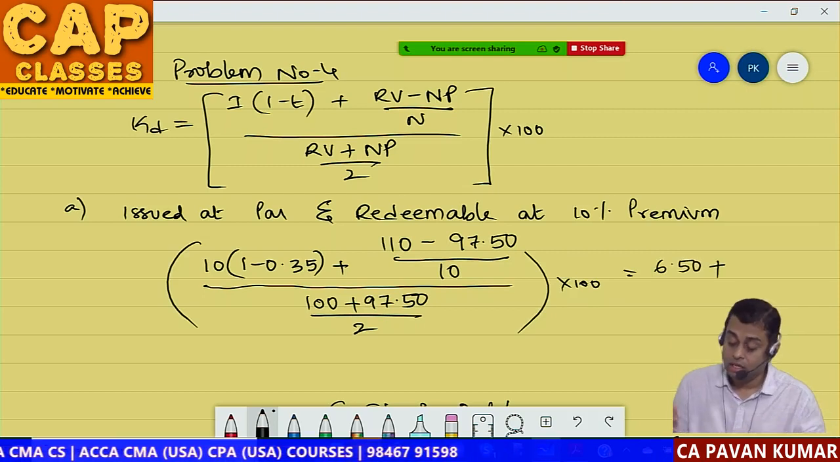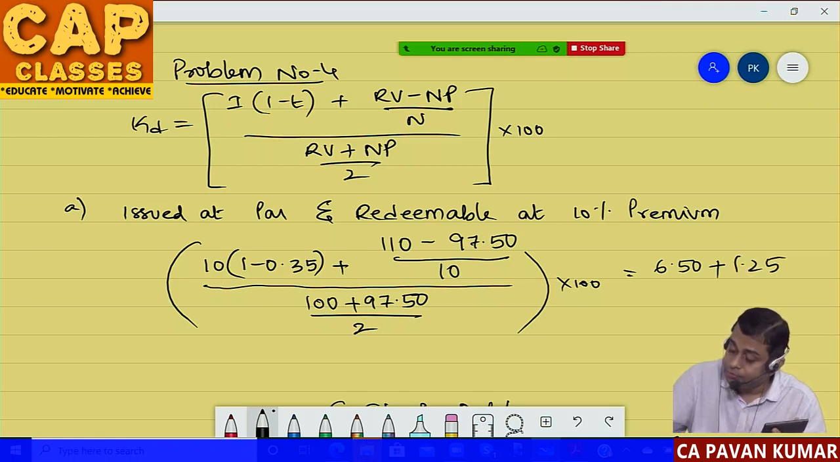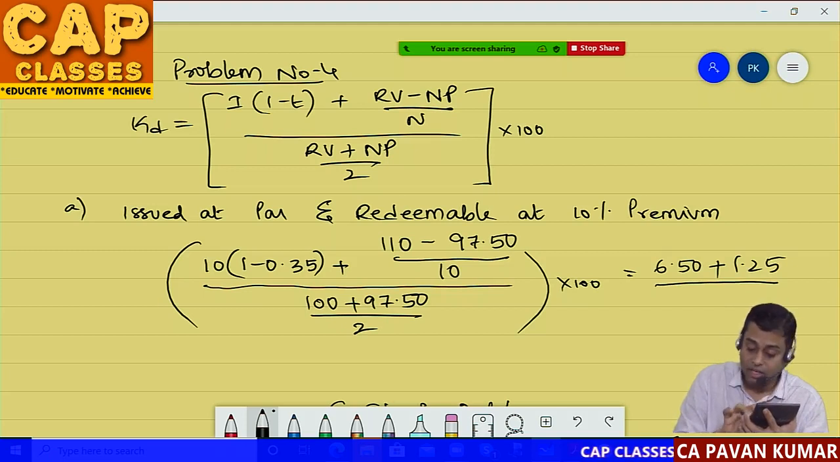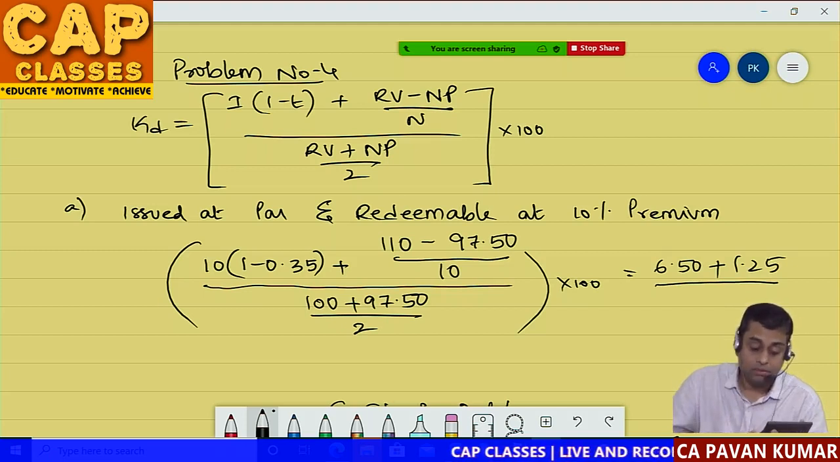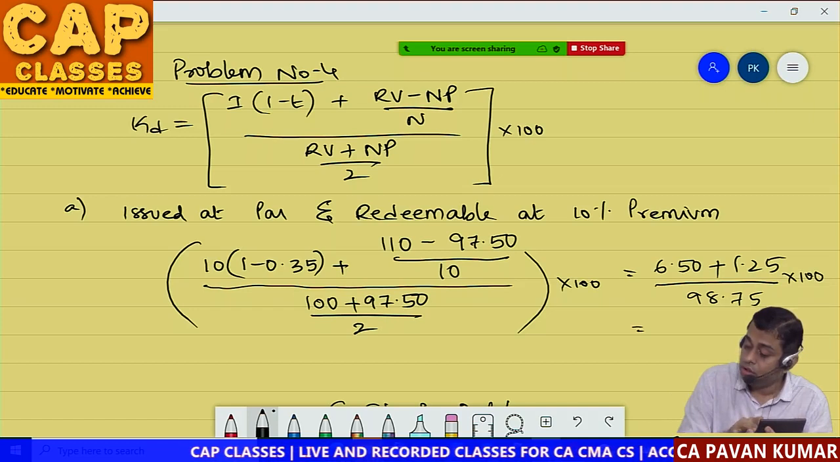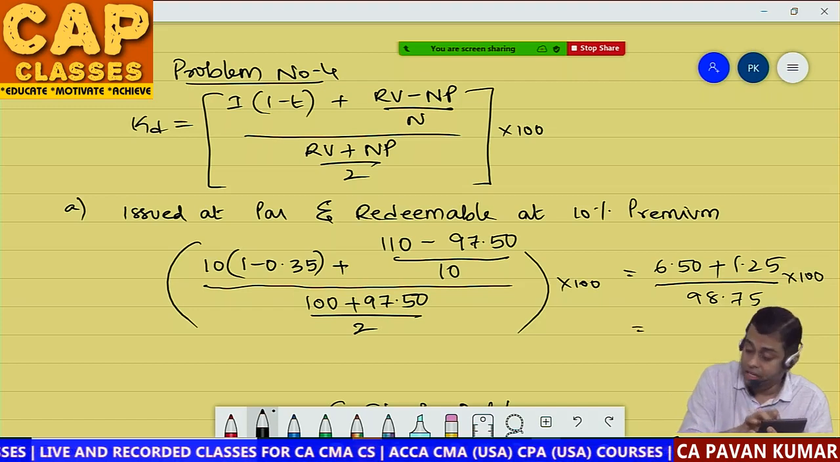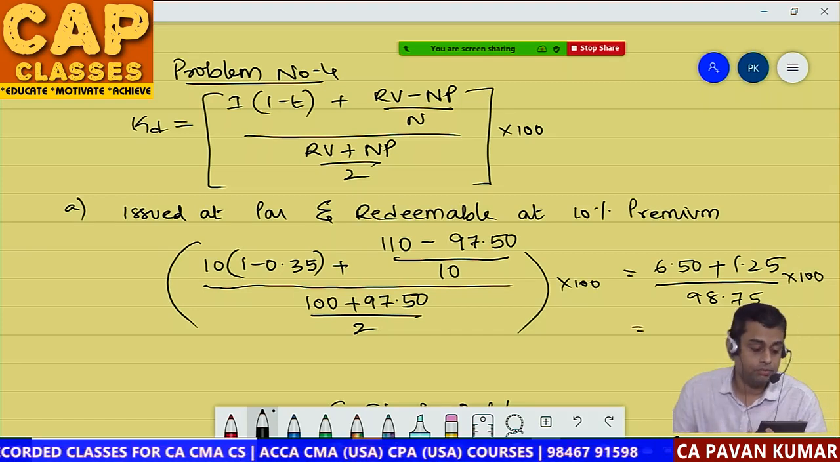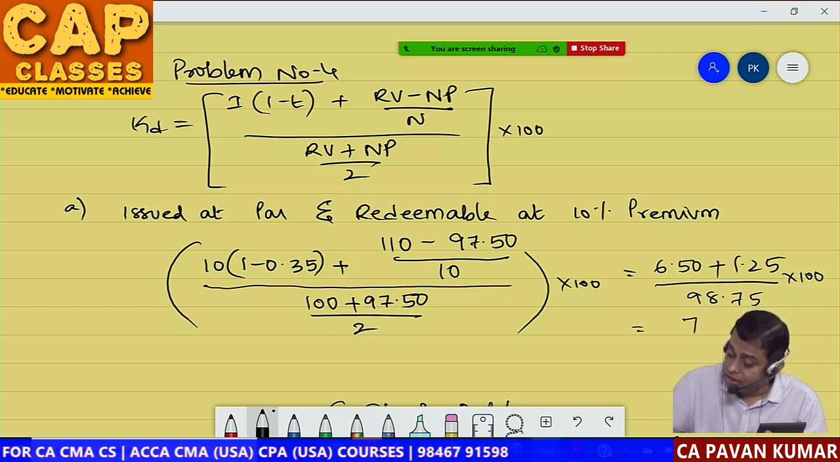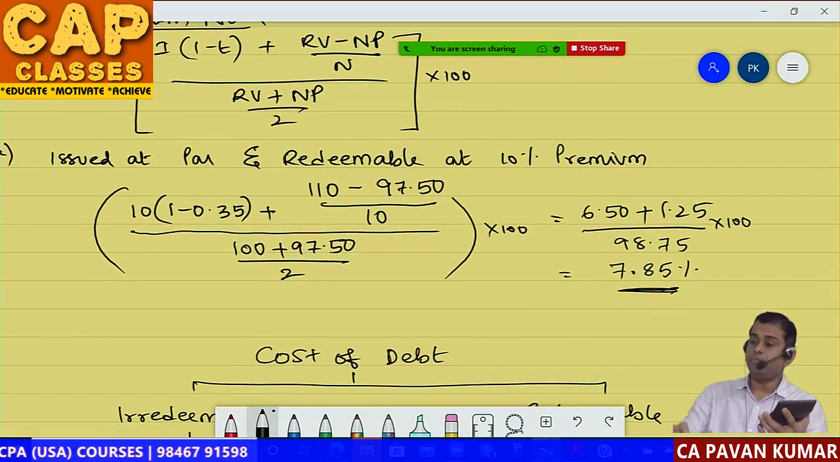Okay, try to solve it yourself. 6.50 plus 110 minus 97.5 divided by 10 years is equal to 1.25, divided by 197.5 divided by 2, that comes to 98.75. So 6.5 plus 1.25 is 7.75, 7.75 divided by 98.75 percentage, 7.85%. This is the answer.